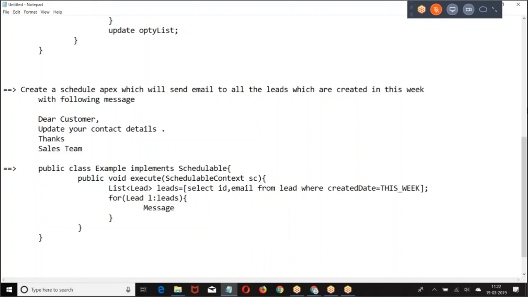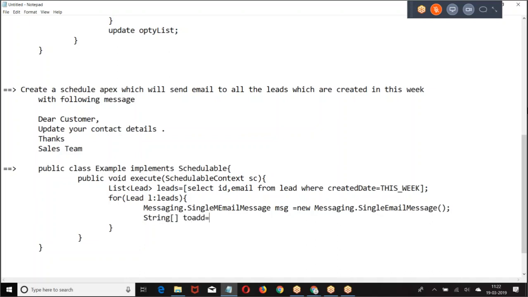You are supposed to create Messaging.SingleEmailMessage. What is the email? L.Email.